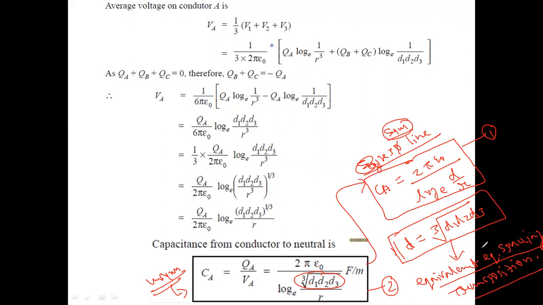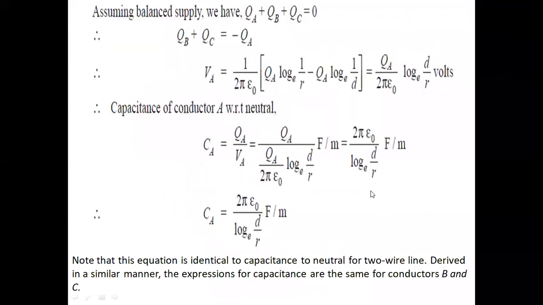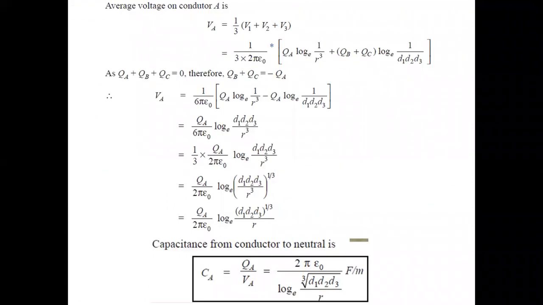That's why the transposition of the conductor makes the voltage drop of each conductor the same, and the capacitive effect becomes the same for each conductor. In this way we calculate the capacitance for the unsymmetrical configuration of the transmission line and symmetrical transposition of the transmission line.